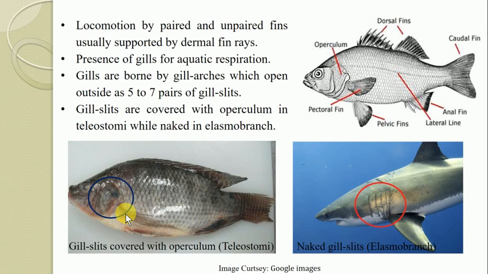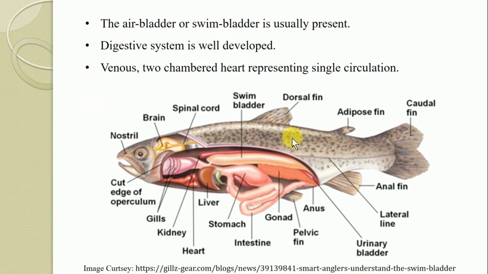But in the case of the elasmobranch fishes, these gill slits are not covered by a flap called an operculum, and such gills are referred to as naked gill slits. So the presence of naked gill slits is one of the characteristic features of the elasmobranch fishes. While in the teleost fishes, these gill slits are covered by the operculum. So the operculum is present in teleostomi while the operculum is absent in the elasmobranch fishes.